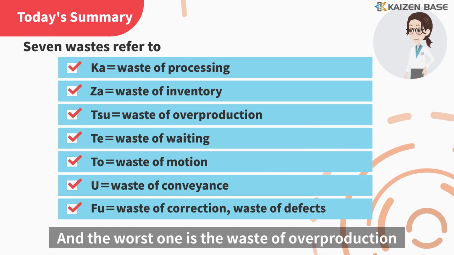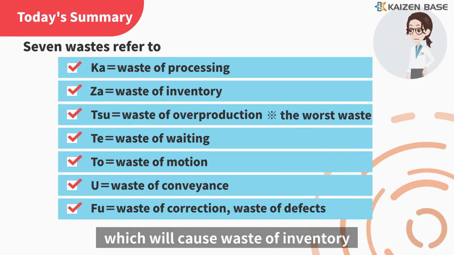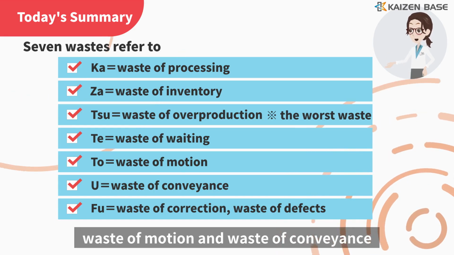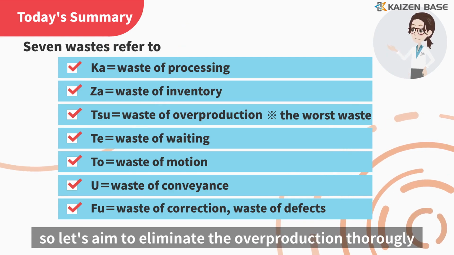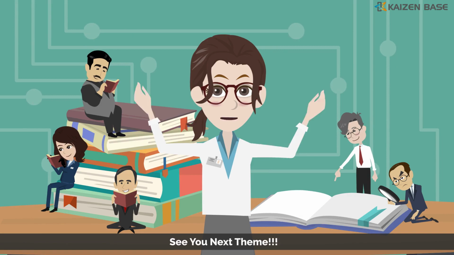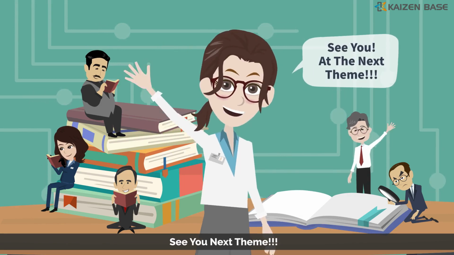And the worst one is the waste of overproduction, which will cause waste of inventory, waste of motion and waste of conveyance, and the problems will be hidden as well, so let's aim to eliminate overproduction thoroughly. That's all about today's lecture, so, see you at the next theme.